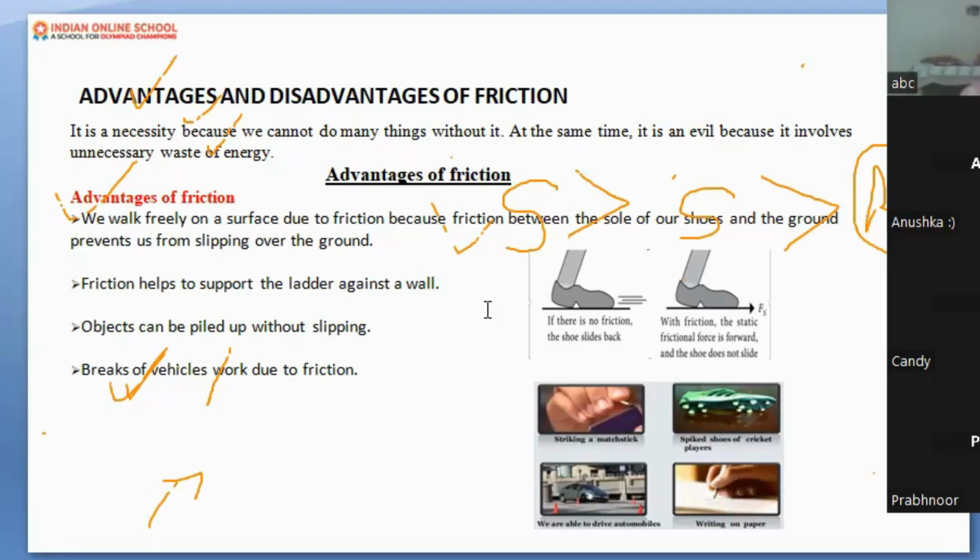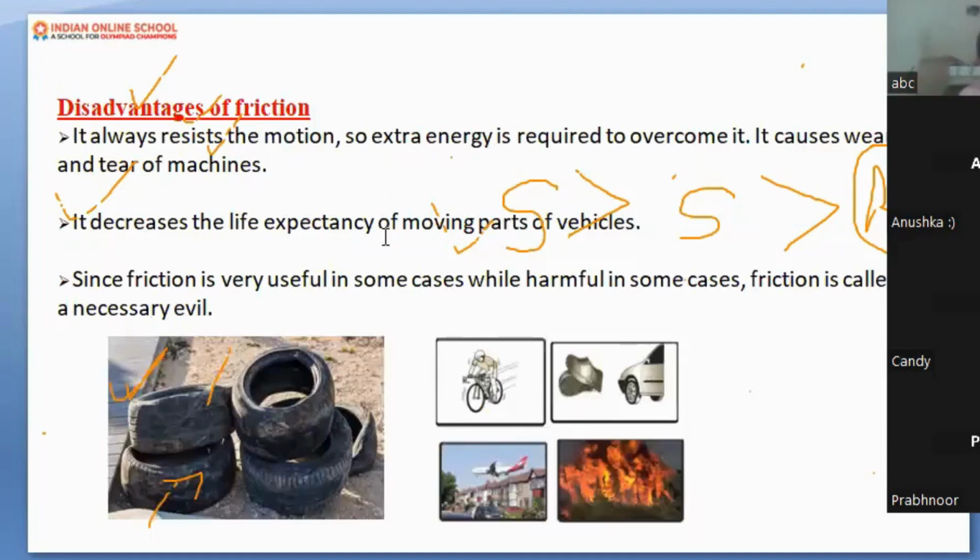But what about the disadvantages? Okay, so let's talk about the disadvantages in detail. First disadvantage, just think of a situation, just rub your hands. Can you experience some heat coming from your hands? Yes. So here is friction between two hands. If I clap my hands and rub them like this, heat is produced. Two objects come in contact. So that is the first disadvantage. When one object rubs against another continuously, they produce heat.